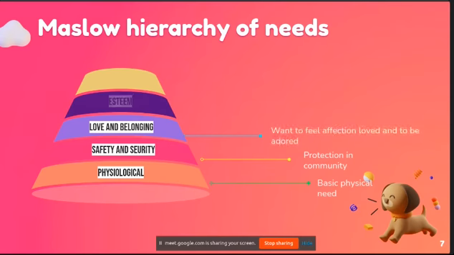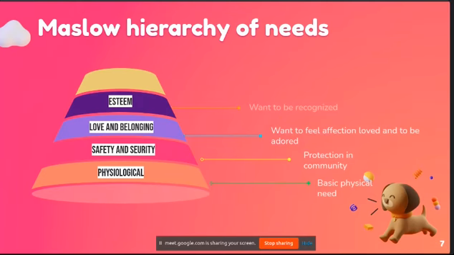Then on the fourth step, he keeps self-esteem. Yes, we want ourselves to be recognized in life. We want good leadership in ourselves. We want people to encourage us, motivate us, and give compliments to us. That comes under self-esteem.